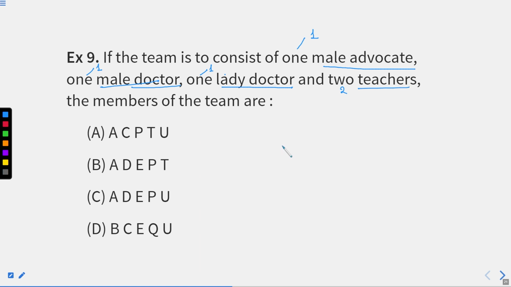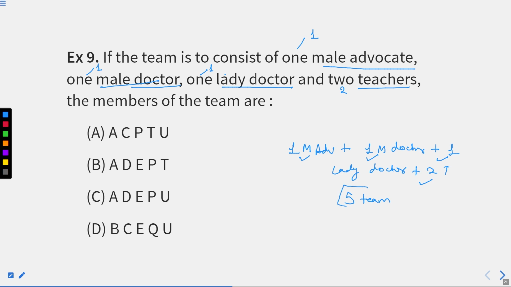So how many members do we get? 1 male advocate plus 1 male doctor plus 1 lady doctor plus 2 teachers. Total of 1, 2, 3, 4, 5. A team of 5.